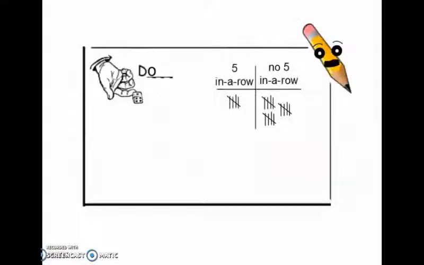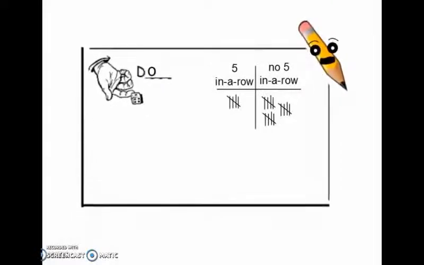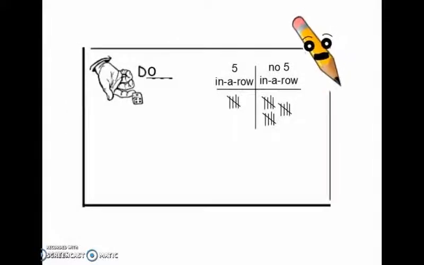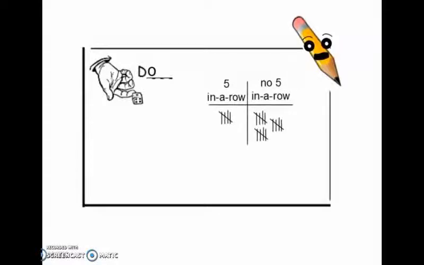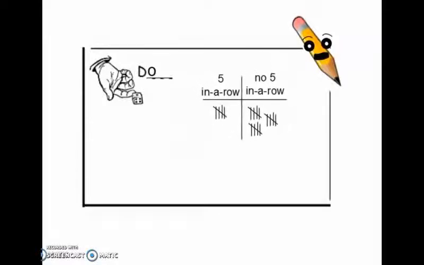Next, the third step, do, is to follow the planning process. We chose the numbers 0, 1, and 2, and those numbers popped up 5 times in a row, 5 times out of 20 times, versus the 15 in which those numbers did not show up 5 times in a row.